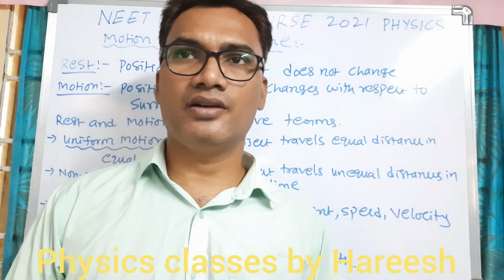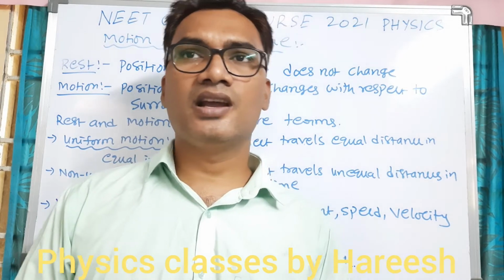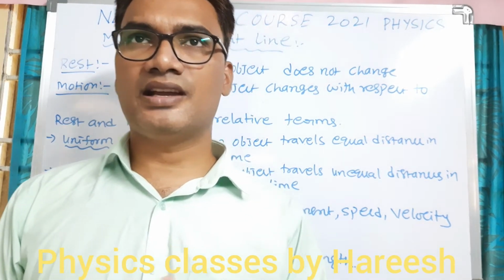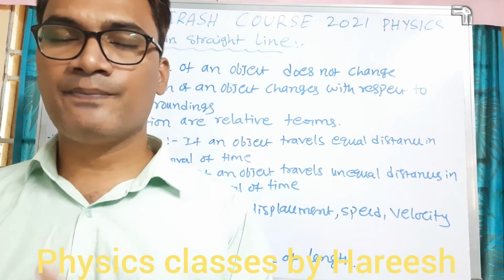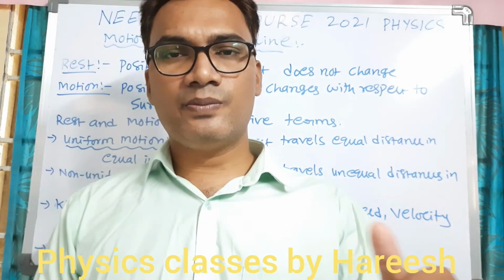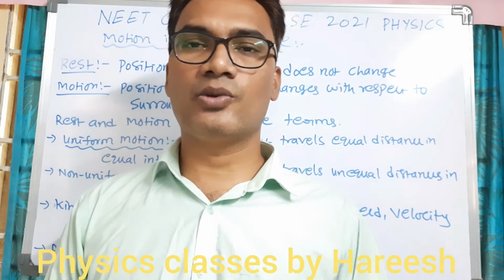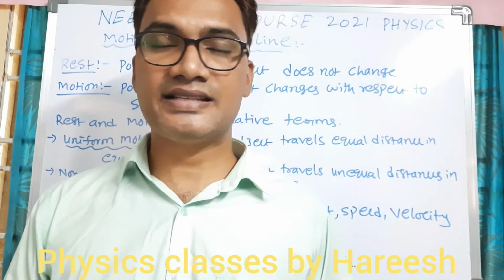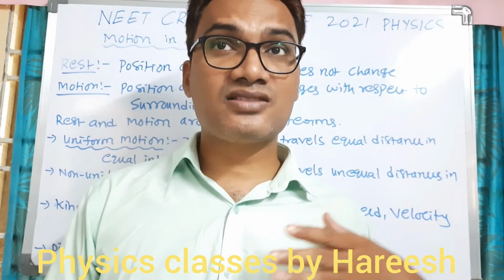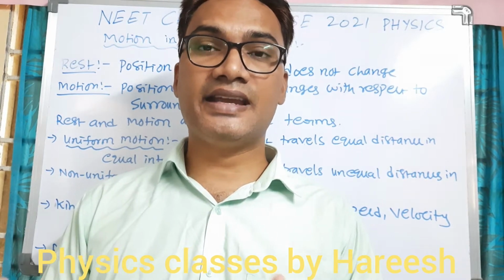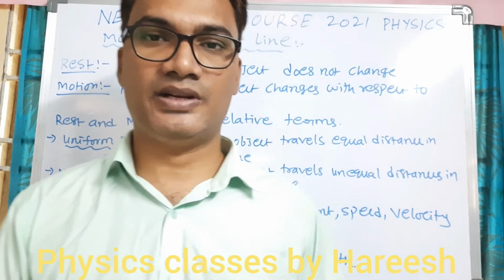For example, if you are moving from city A to city B, there are many ways to go. Whatever path you follow, the length of that path gives the distance. The shortest distance between city A and city B is the displacement.